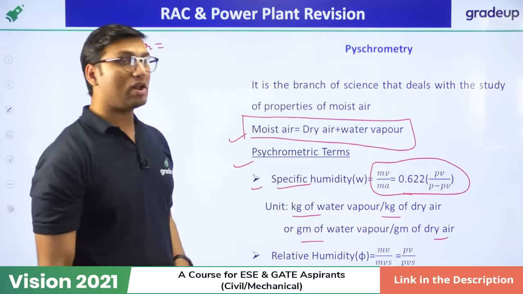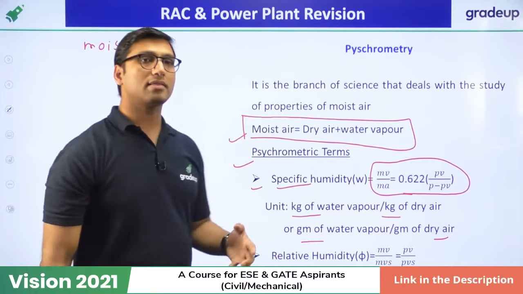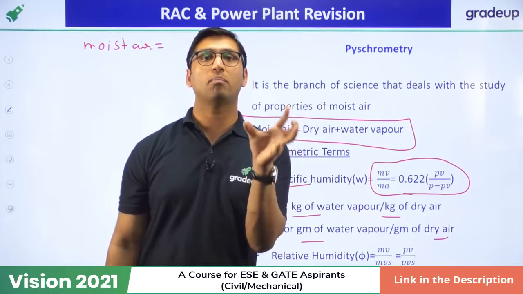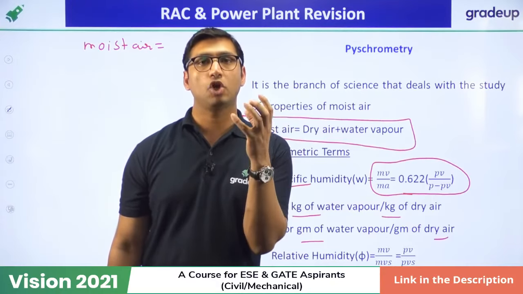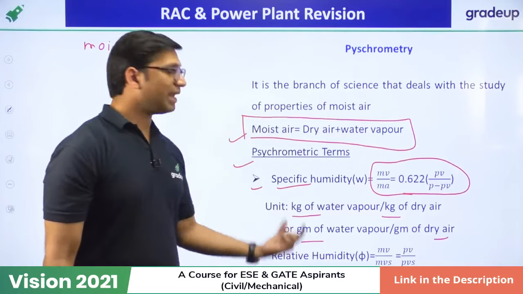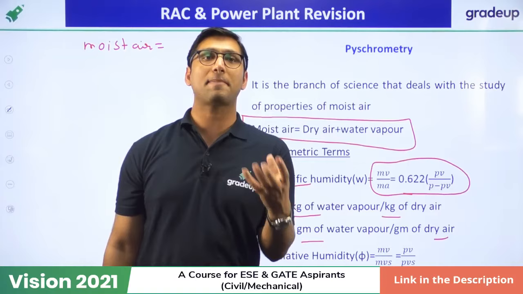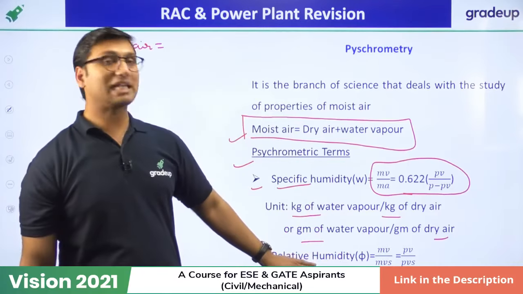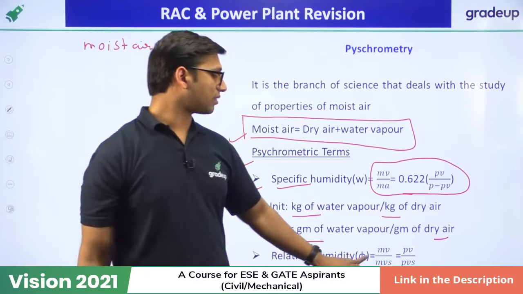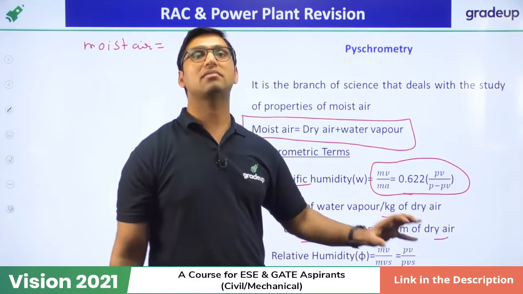Now another psychrometric term is called relative humidity. Specific humidity tells us about the actual amount of moisture present in the air. But relative humidity tells us about the moisture absorbing capacity. Relative humidity is defined as the ratio of the mass of water vapor divided by the mass of vapor under saturation condition.